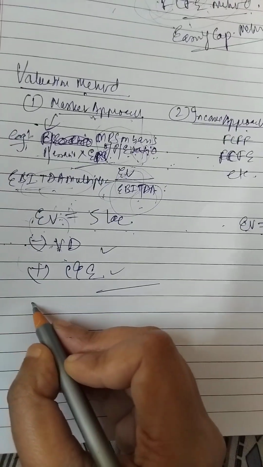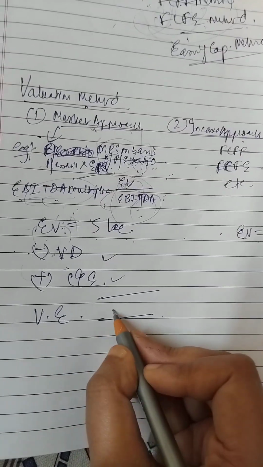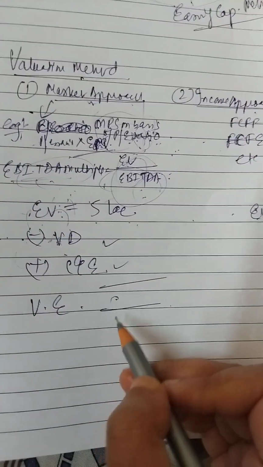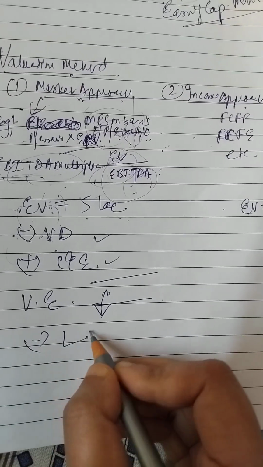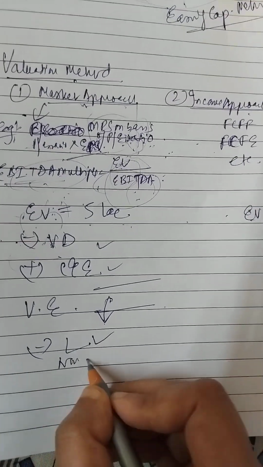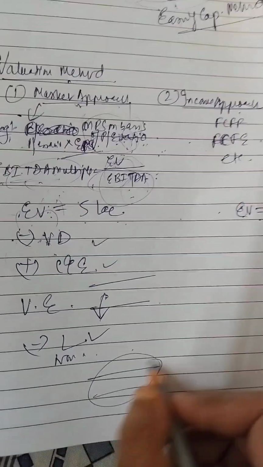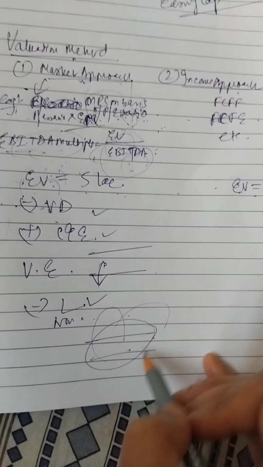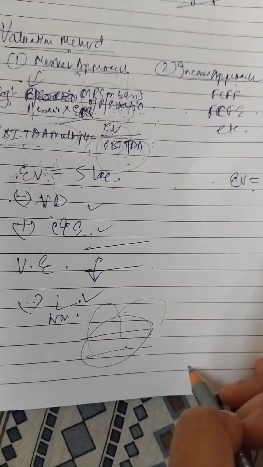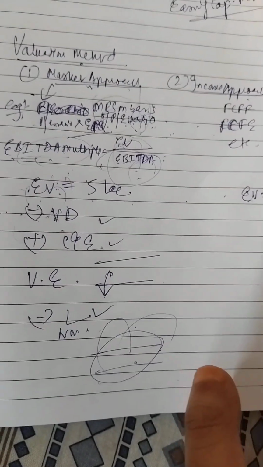From that we will get what? Value of equity. And now, as I discussed earlier, in respect of financial asset, we have to make two adjustments: one for liquidity discount and one for non-controlling stake discount. From this, we will get the total equity value of the company, and if required per share, then we will divide by the number of shares of the company, and we will get the per share value.